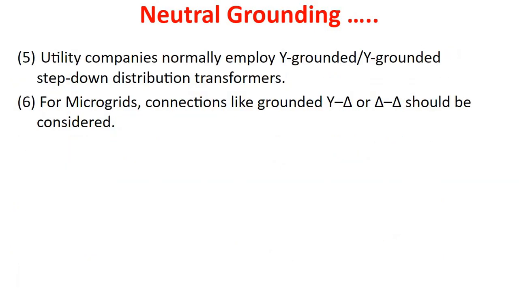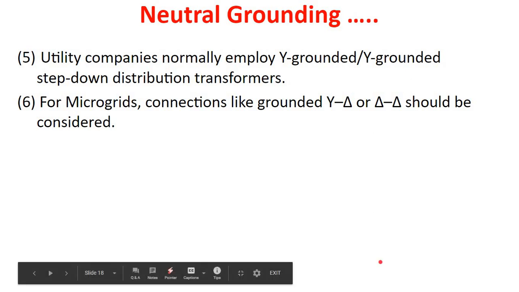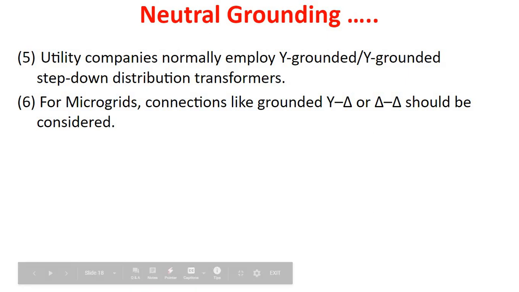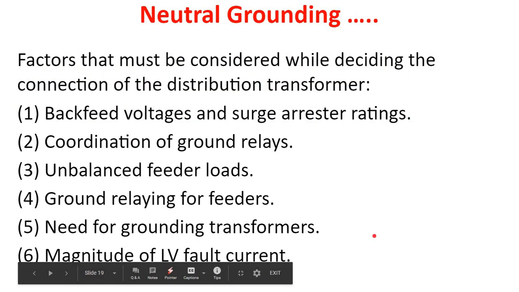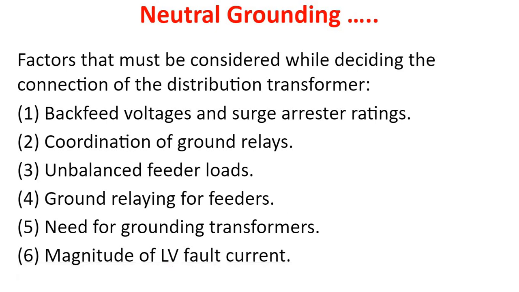Utility companies normally employ YY step-down distribution transformers. So grounding is not an issue here. For microgrids, connections like Y delta or delta delta should be considered. So in such cases, we should go for grounding transformers. These are some of the factors which we should consider while deciding the connection of the distribution transformer.